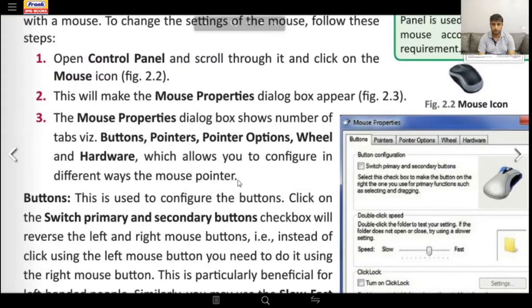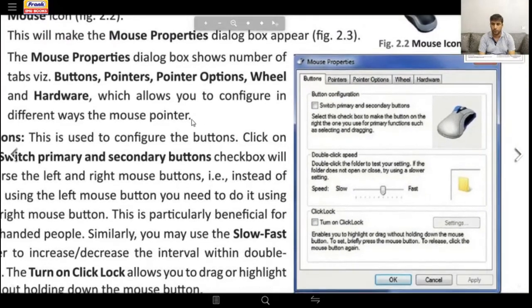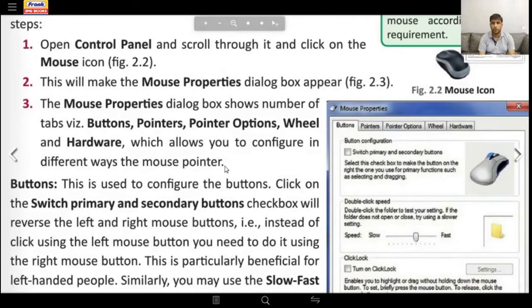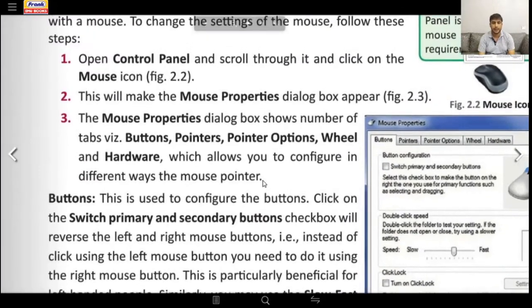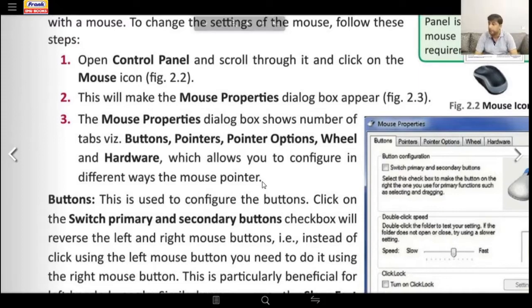Okay, now you see this small window given here, figure number 2.2, figure number 2.3, mouse properties dialog box. It exactly looks like the mouse icon. So we'll read here first, and then we'll go and check it out. Now this option makes the mouse properties dialog box appear. Figure number 2.3, the mouse properties dialog box shows a number of tabs: buttons, pointers, pointer options, wheel, and hardware. Okay, these are the different options.